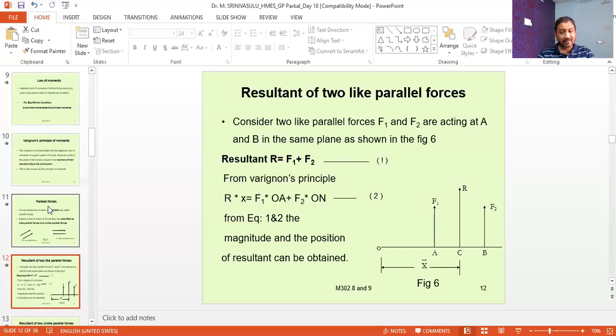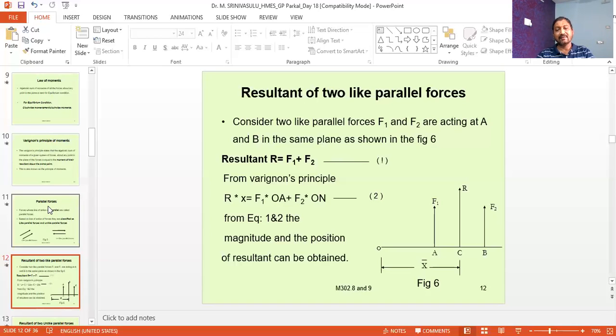And what is the resultant? The resultant is R, and it is acting at a distance of x. From the principle of moments, R into x, the moment of the resultant about the point O, must be equal to the sum of the moment of F1 about O, that is F1 into OA, plus the moment of F2 about O, that is F2 into OB.